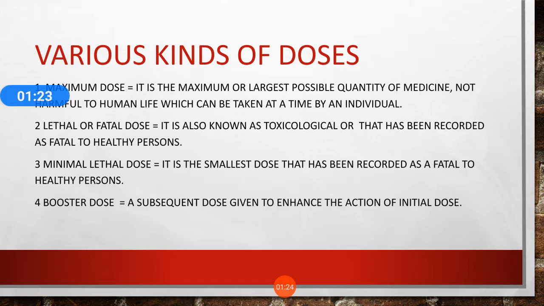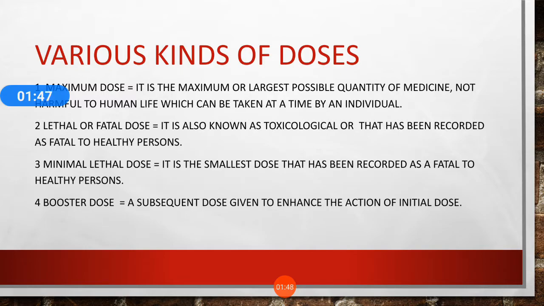See students, there are 10 to 11 different kinds of doses. To remember them all you have to go through your books and go through this lecture at least 3 to 4 times, then you will be able to remember all these types of doses, their proper meaning, and exactly what you have to write.